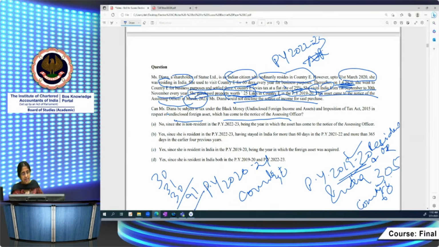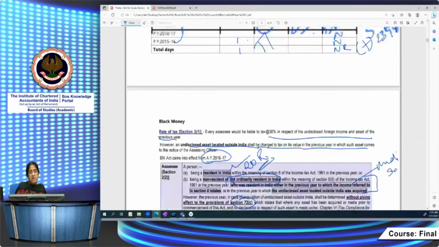I just missed that out. I said no, she has not visited India at all. It's not like that. She comes and stays in India for 91 days. But what is she? She is an Indian citizen who ordinarily lives in country E. She visited India for 91 days every year. After 2021, she's been visiting India for 91 days. So, an Indian citizen who ordinarily resides in country E and who is visiting India, what are the conditions for determining residency in her case? Let's go back to the chart.